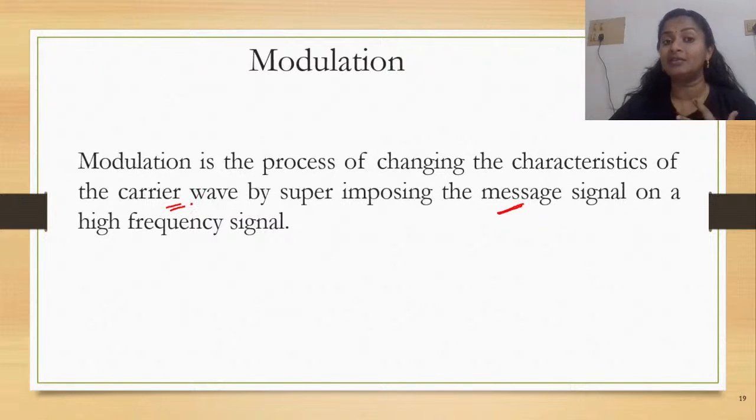Now what is a carrier wave? For the time being, let us understand the literal meaning. The carrier wave is a wave which is actually carrying, with some process of superimposing. Now, how is superimposing to be understood? You just need to understand that it is simply like one is kept on top of the other. So this combined effect is what we mean by the term superimpose, superimposing the message signal on a high frequency signal.